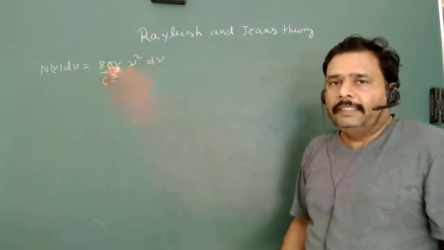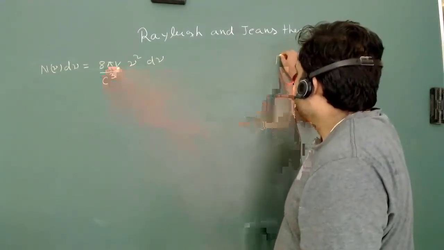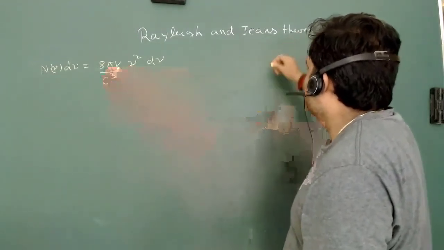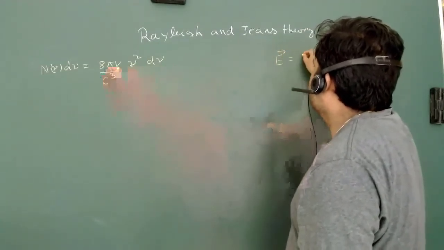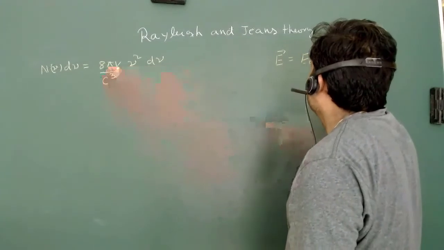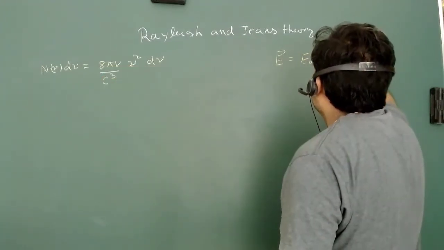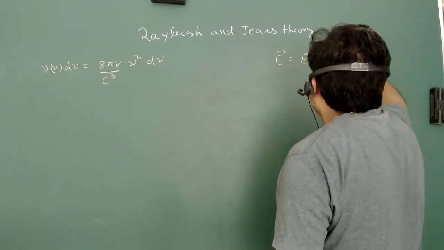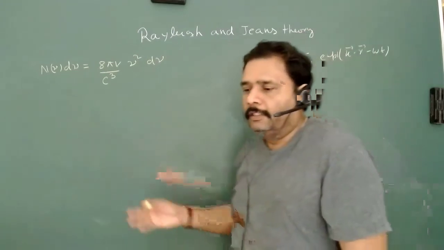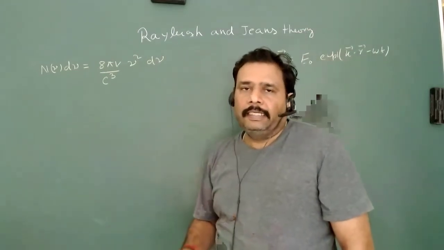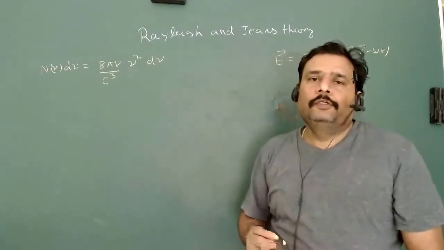So what is the trick behind that? We know that according to the classical theory of electromagnetic theory, E is E naught exponential i(k dot r minus omega t). So this is a sinusoidal solution, and this solution is equivalent to the solution of the harmonic oscillator.